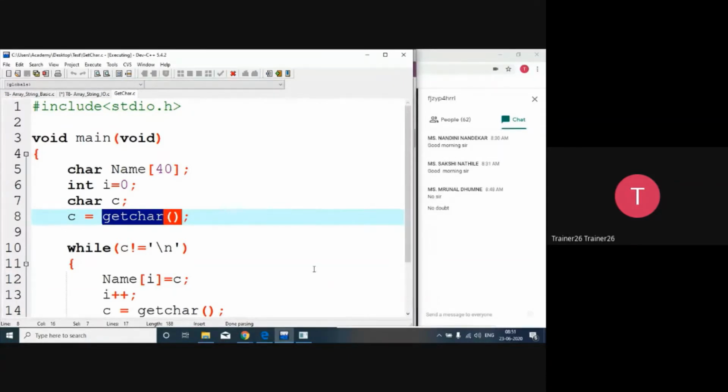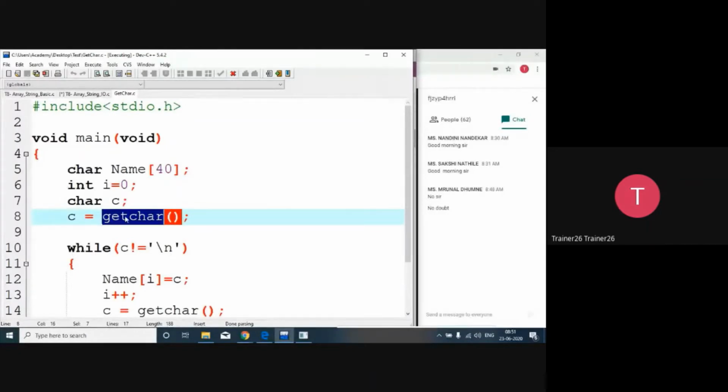Whenever we have an uncertainty, I don't know how many characters there are in a string, how much the user is going to enter. But I know there is a confirmed fundamental that the user will end the string with the enter character, not a null.